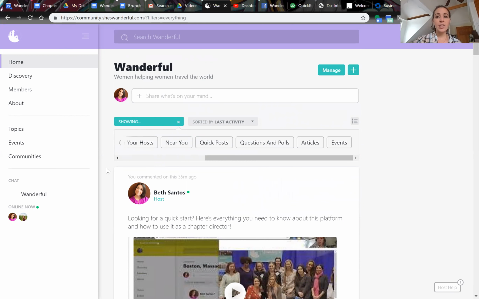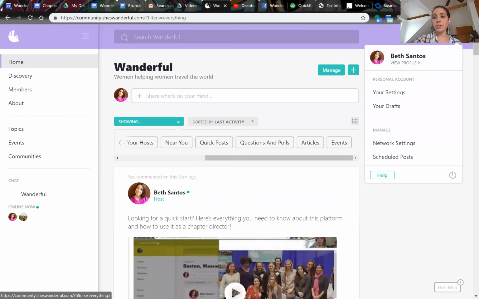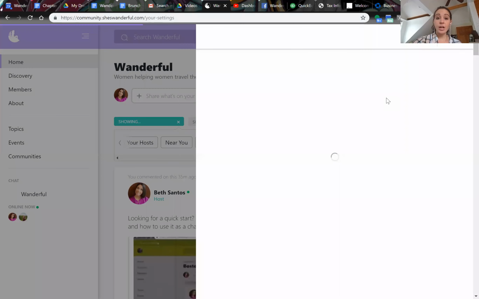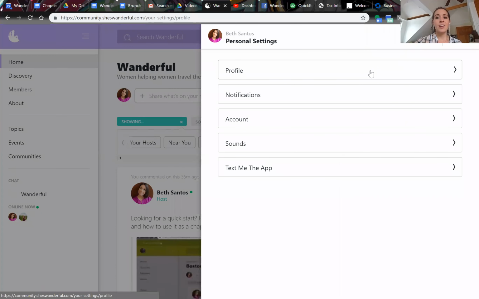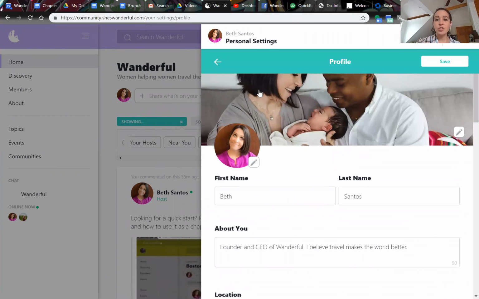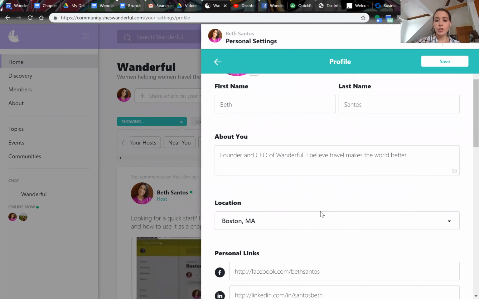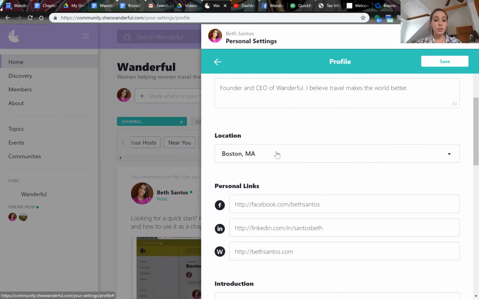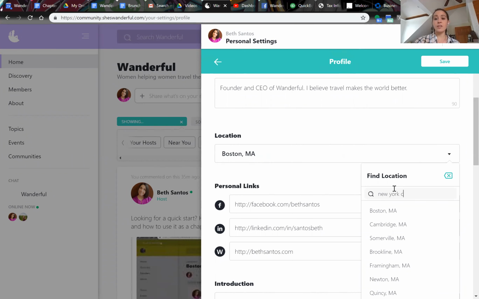So before we get into this side of the house, I want to show you your user profile over here, which is very cool. So this is where, if you go to your settings, you'll be able to create a profile for yourself. So put in your name, put in a nice picture. You can even do a little header picture here, information about you, your location. So keep in mind, whatever location you put in, that's going to be what connects you to other users around you. So if you're traveling or if you're planning on traveling, try putting in a different location. Just click on here and type in New York City, for example.